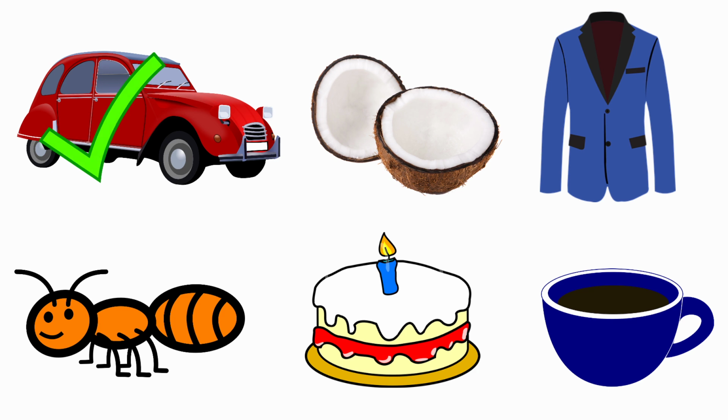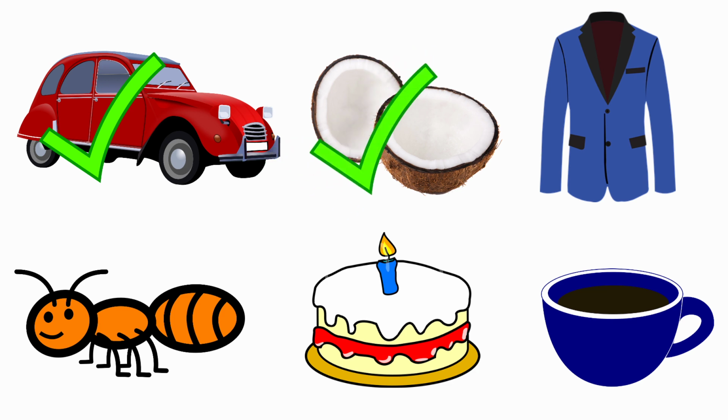Next one, coconut. The beginning sound for the picture coconut is K. And the sound of the letter C is K. The beginning sound for coconut and the sound of the letter C are same. So, we are going to tick the picture coconut.